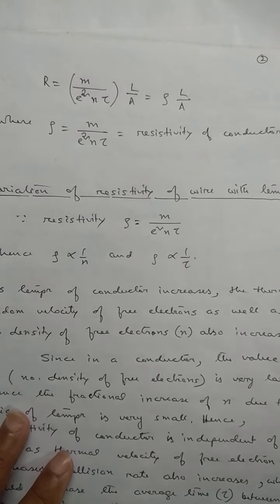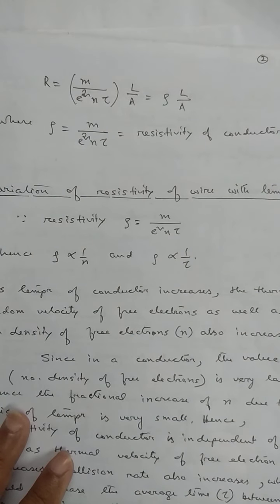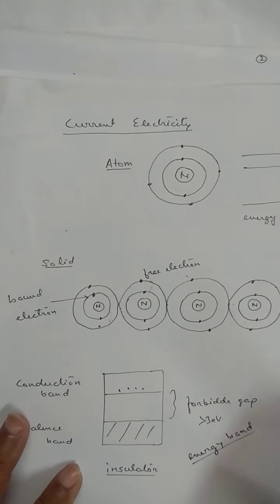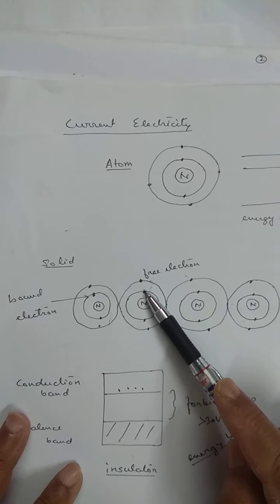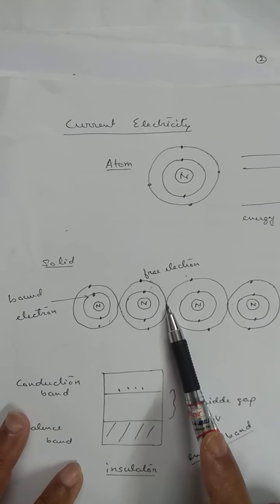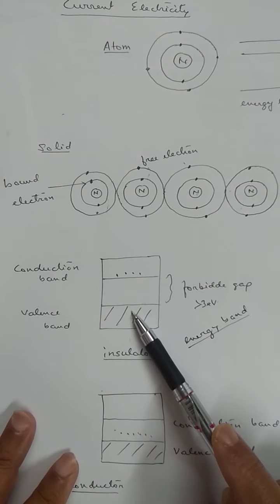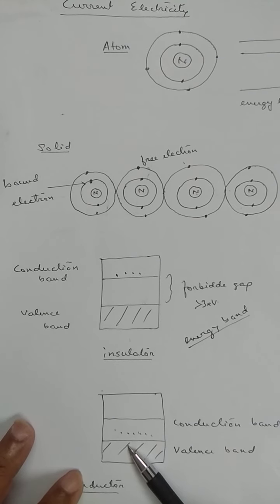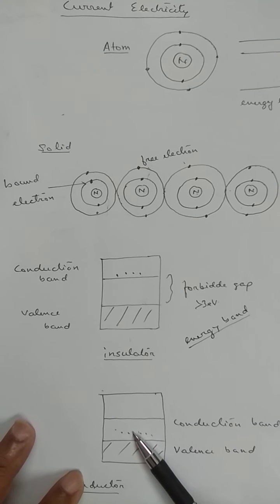When temperature increases, free electron density increases. Why? Can you remember my first class? When temperature increases, this electron makes the jump from here to here. This electron is the bound electron. When this electron reaches this orbit, it becomes a free electron because this orbit is an overlapped orbit. Yes or no? Here, when the temperature increases, electrons make the jump from valence band to conduction band.